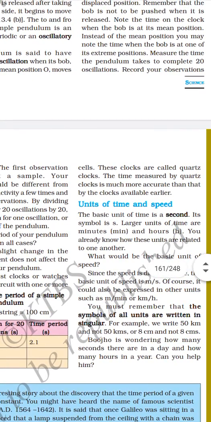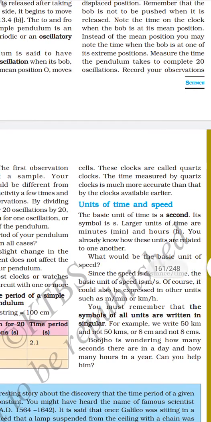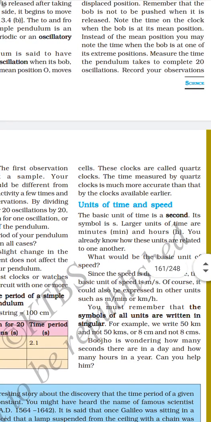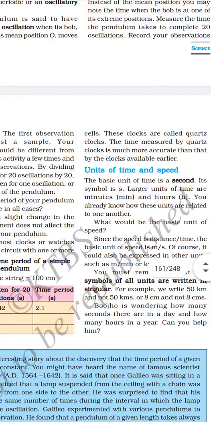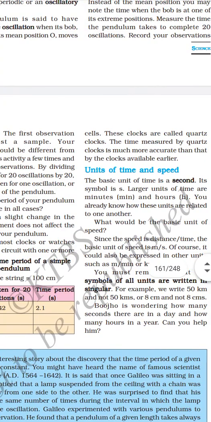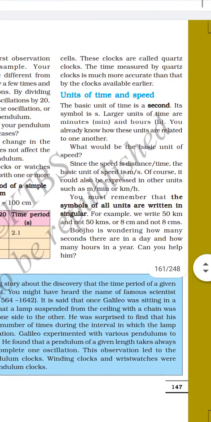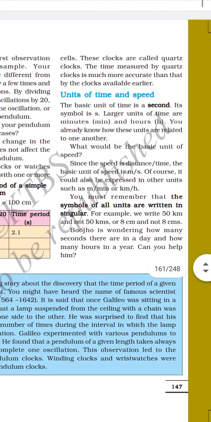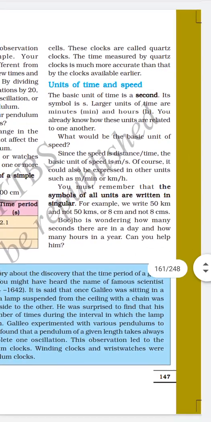The basic unit of time is a second. Its symbol is s. Larger units of time are minutes and hours. You already know that these units are related to one another. What would be the basic unit of speed? Since speed is distance by time, the basic unit of speed is meters per second. Of course, it could also be expressed in other units such as meters per minute or kilometers per hour.